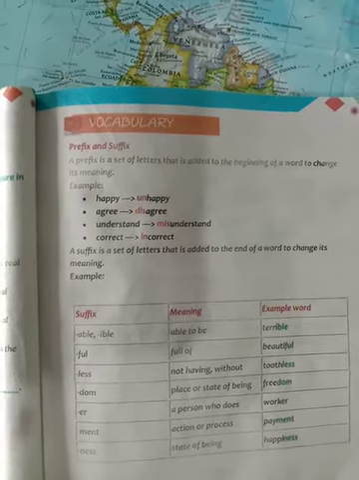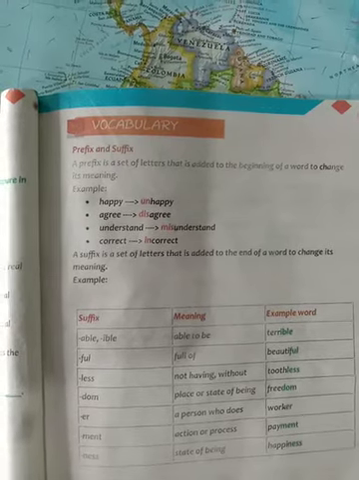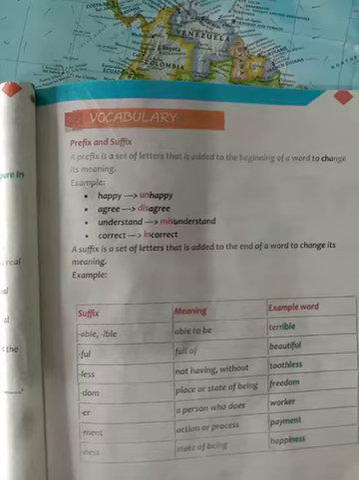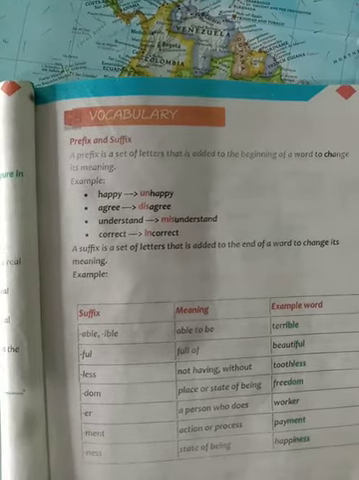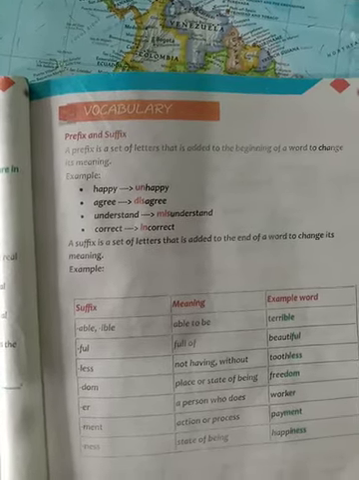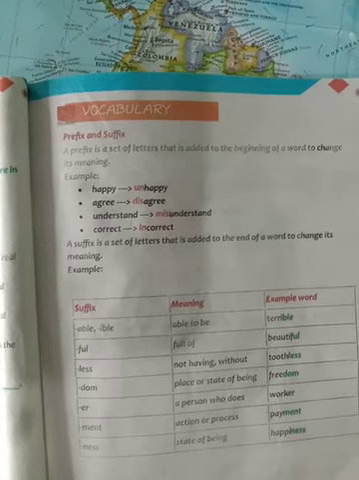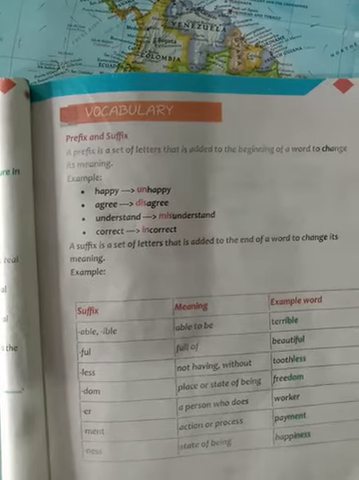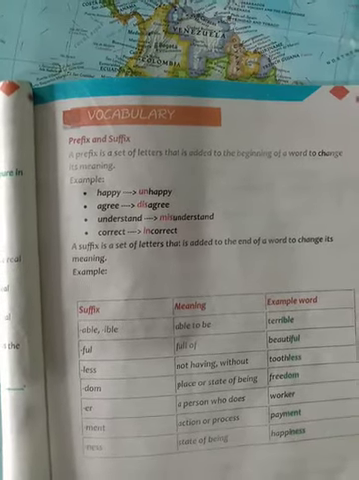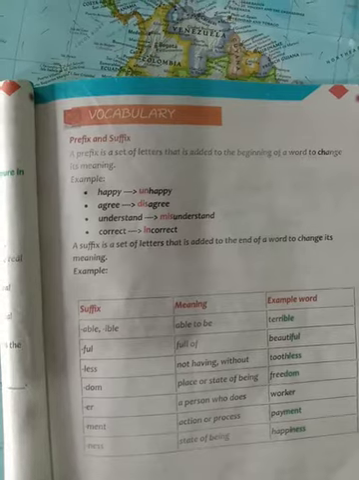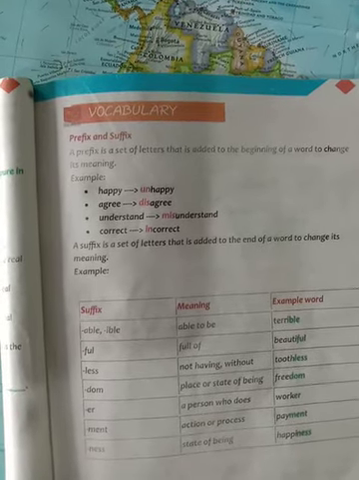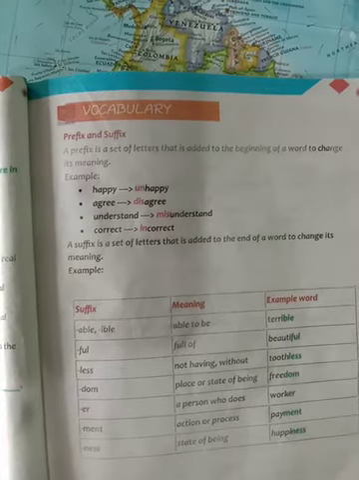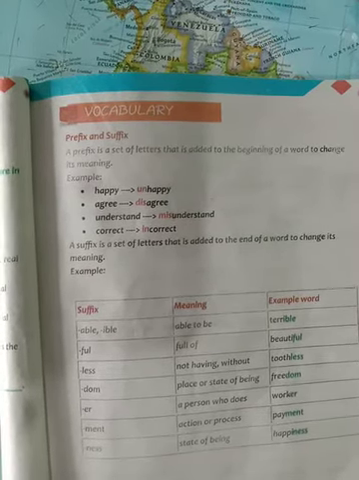Now by putting one or two letters, we can change the meaning of it totally. So it is now unhappy. Look at the other word, agree. So that's the base word, and if we put dis, it will become disagree. It will completely change the meaning. So un in the first word and dis in the second, these are called prefixes. What are they called? They are called prefix.